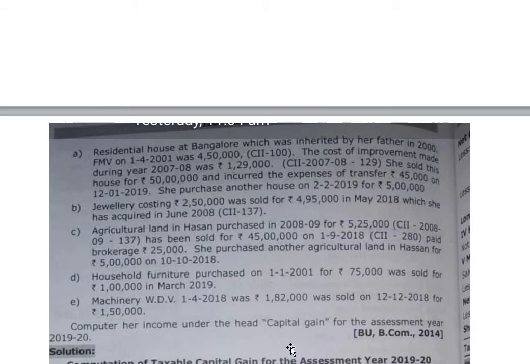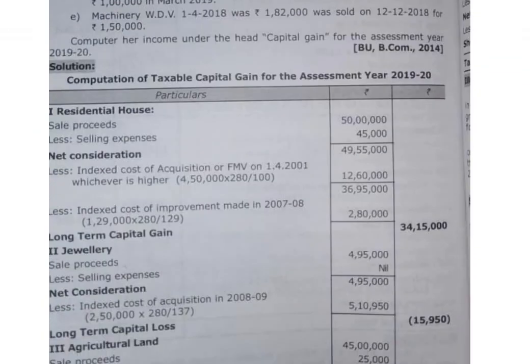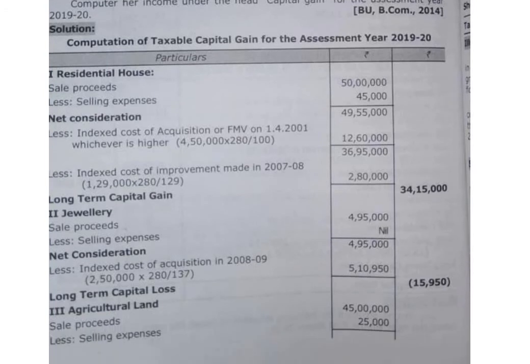Compute her income under the head capital gain for the assessment year 2019-20. This is the 14th question answer. So here the assessee is Mega, previous year 18-19, assessment year 19-20. She is resident. First one, residential house. Sales consideration 50 lakh, selling expenses 45,000.